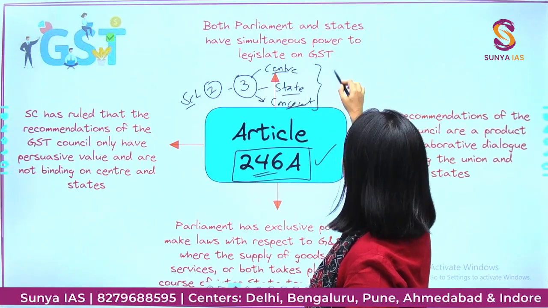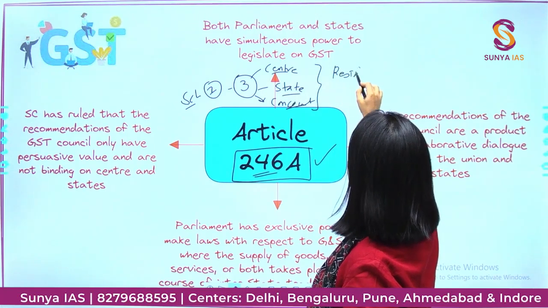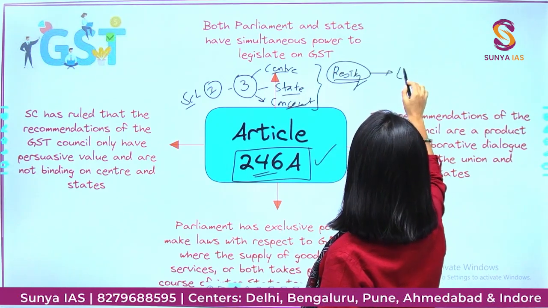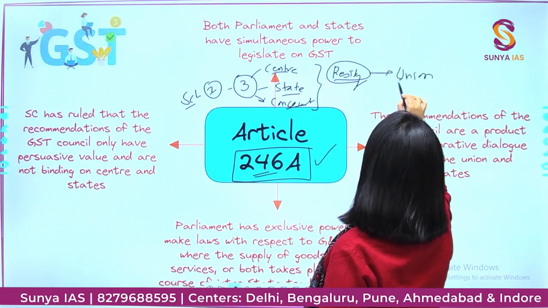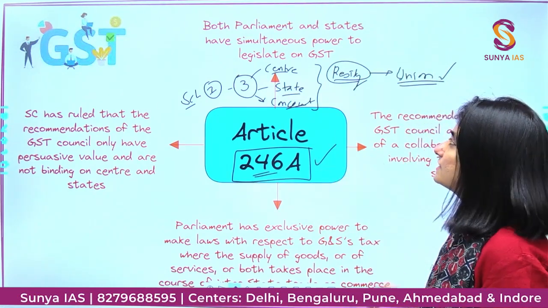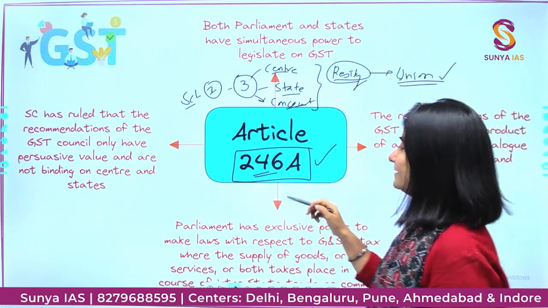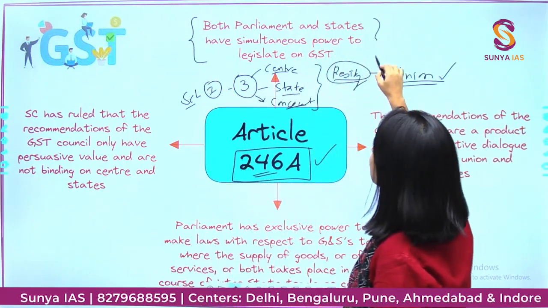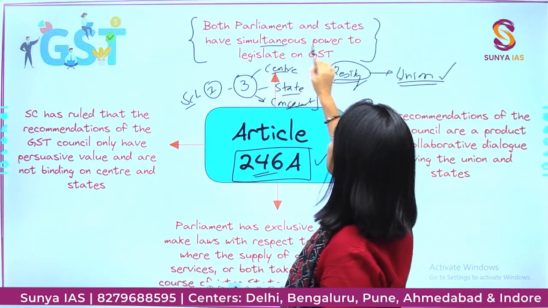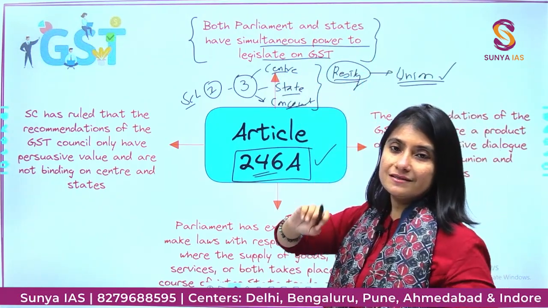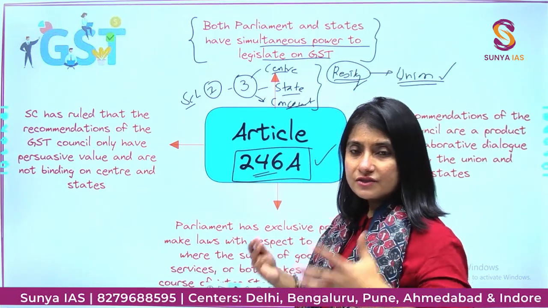And there is a residuary list, wherein the power to make laws lies with the union government. Now, what does Article 246A say? Article 246A says that both the parliament and the states have simultaneous power to legislate on anything that is to be done for the GST.